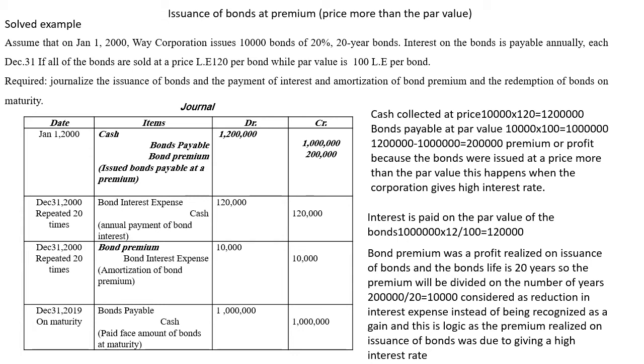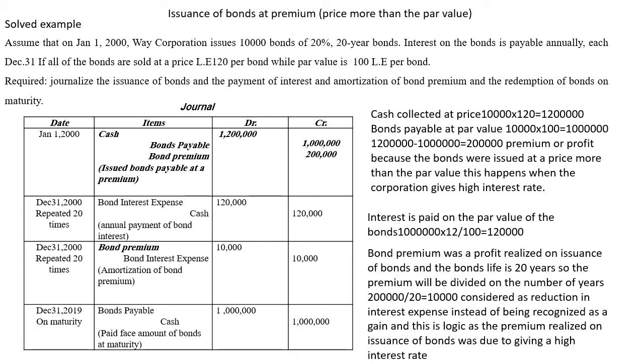And the bonds are sold at a price of 120 per bond, while the par value is 100. The value written on the bond is 100, but it was issued at a price higher than the par value, at a price of 120.